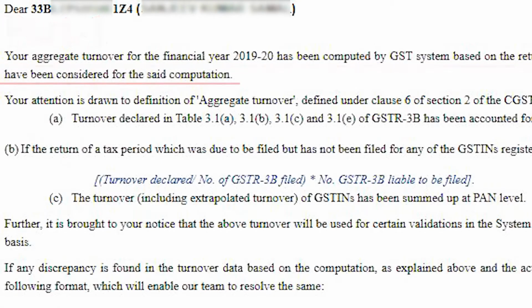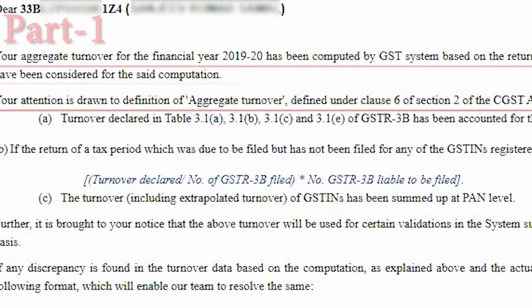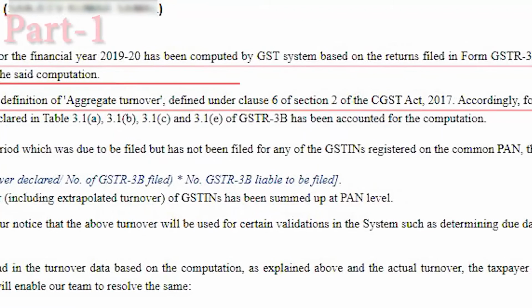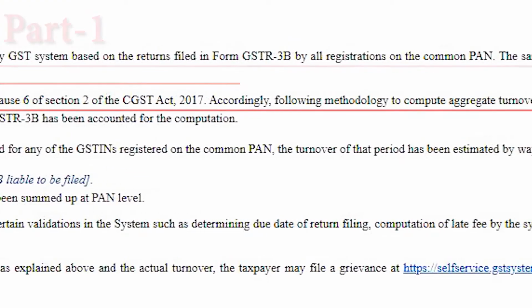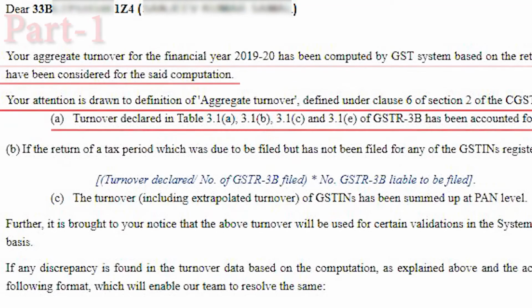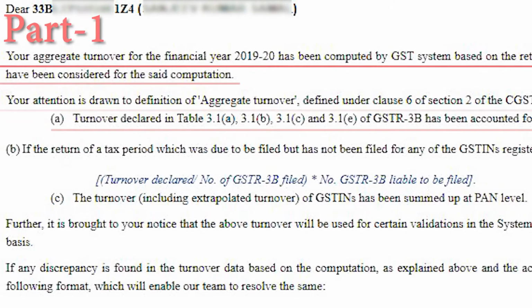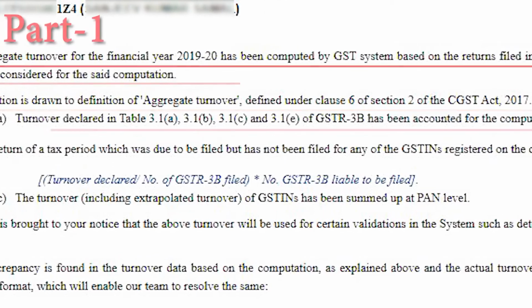In this context, your attention is drawn to the definition of aggregate turnover under Clause 6 of Section 2 of the CGST Act 2017. Accordingly, the following methodology to compute aggregate turnover has been adopted. A. Turnover declared in Table 3.1a, 3.1b, 3.1c and 3.1e of GSTR 3B has been accounted for the computation.